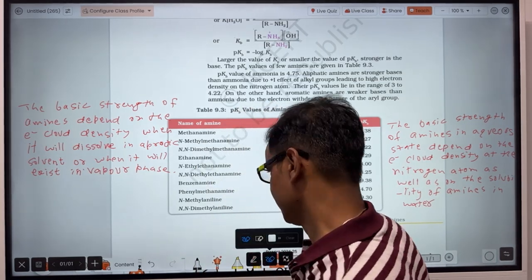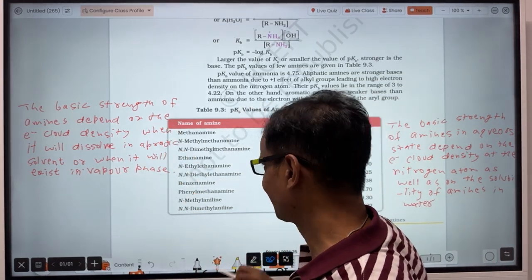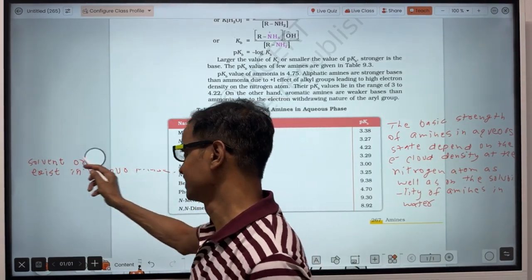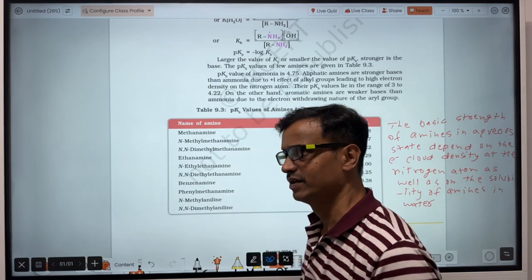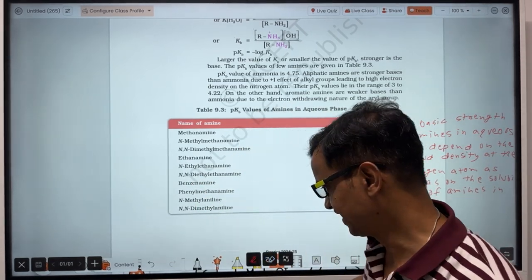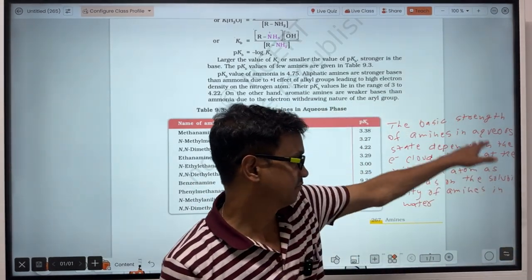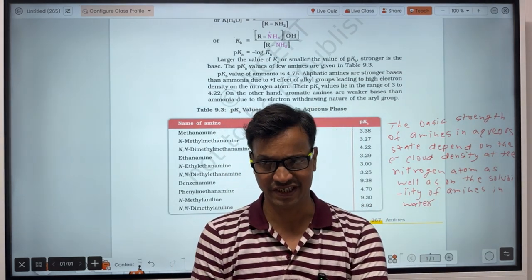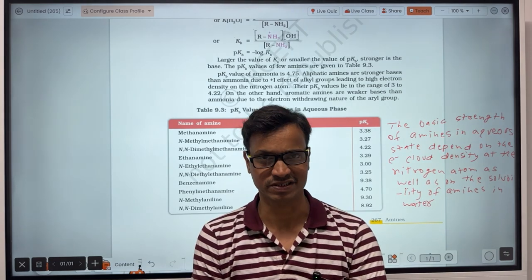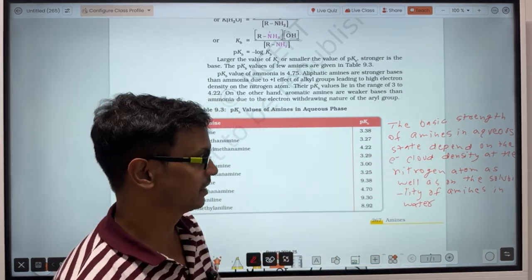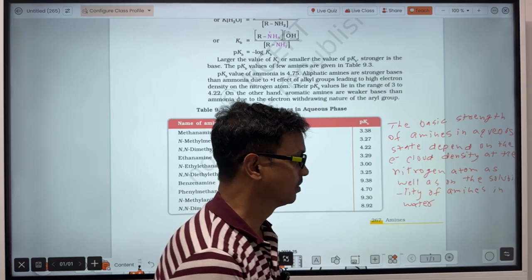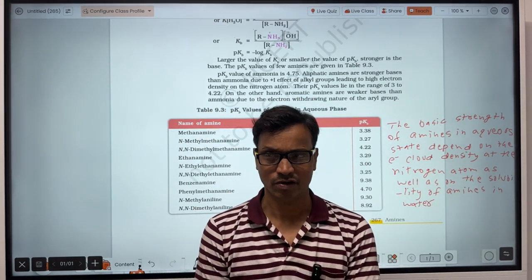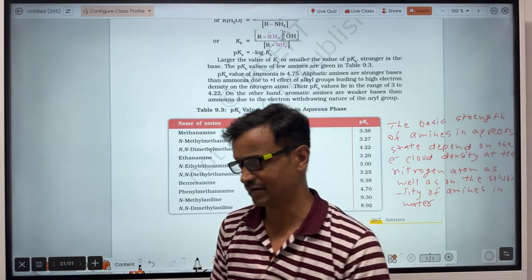Now there was no tension when you have to compare the basic strength of amines in aprotic solvent or in vapor phase. Now, when you have to compare the order of basic strength of amines when they dissolve in water, firstly you have to compare the order of electron cloud density on the nitrogen, and second, you have to compare the order of solubility of amines. So let's see.